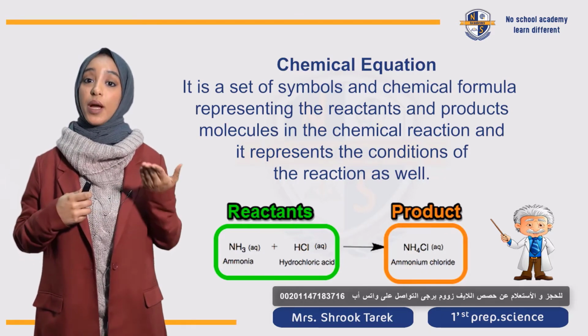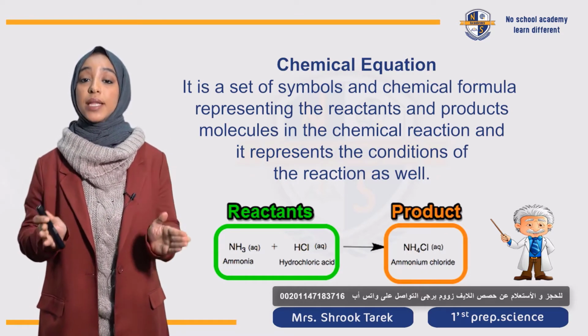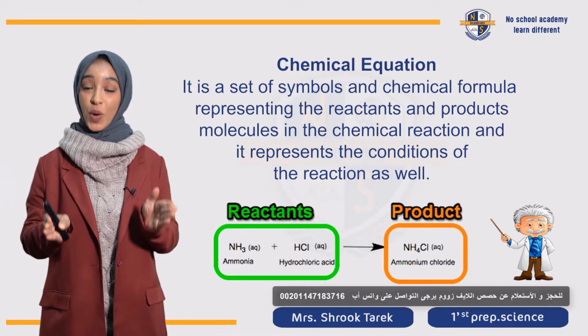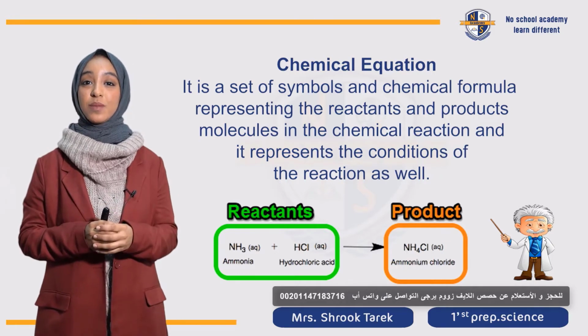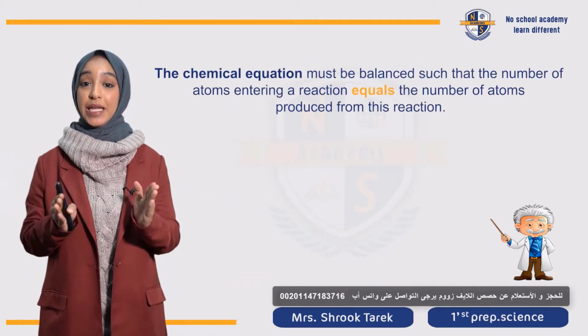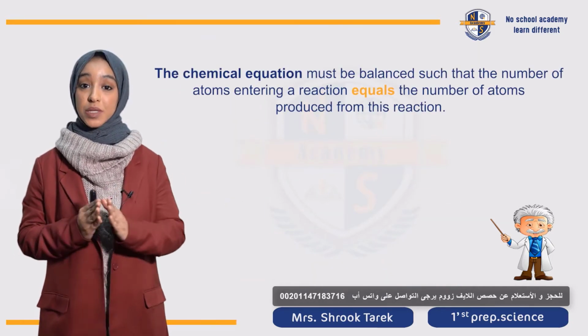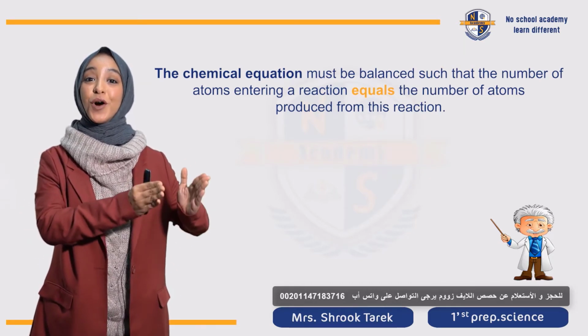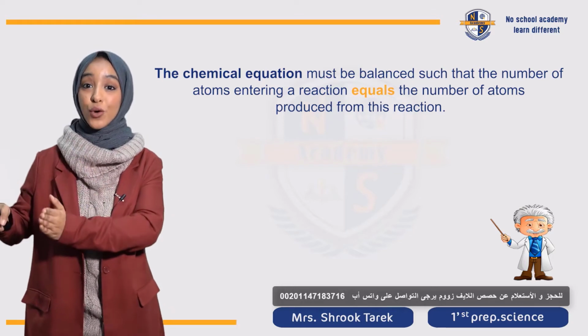يعني if I need to apply heat كل ده بيبقى واضح عندي في chemical equation. مهم جدا نبقى عارفين مع بعض إن chemical equation need to be balanced. طيب يعني إيه balanced؟ يعني the number of atoms in the reactant side must be equal to the number of atoms in the product side.